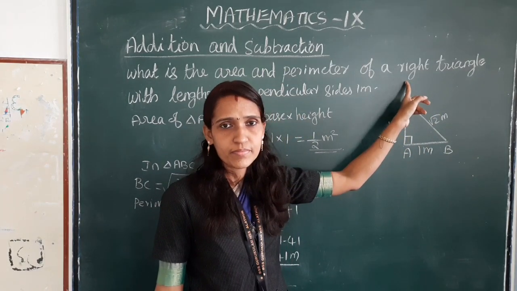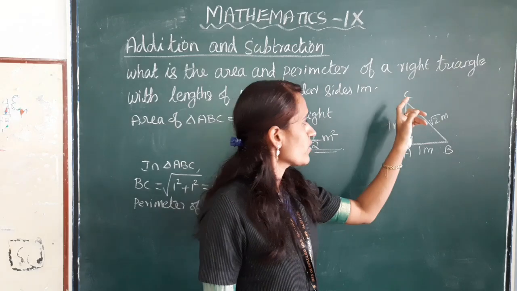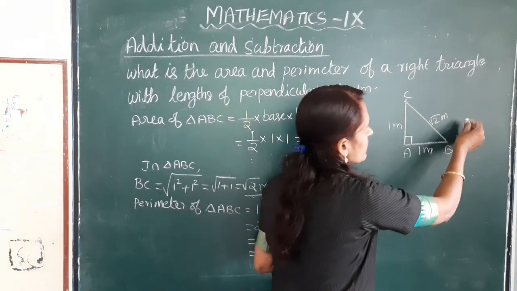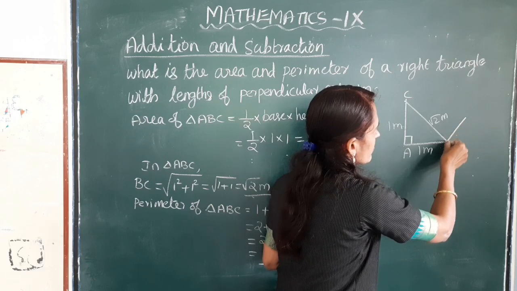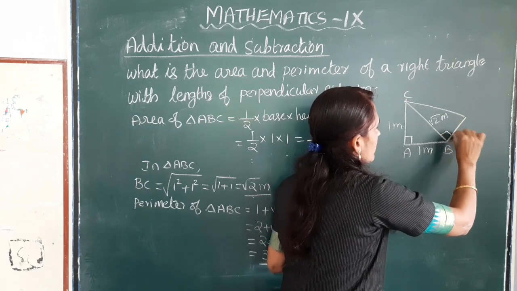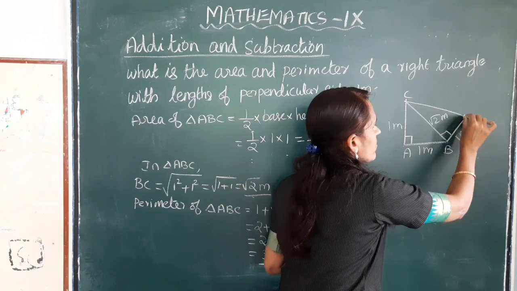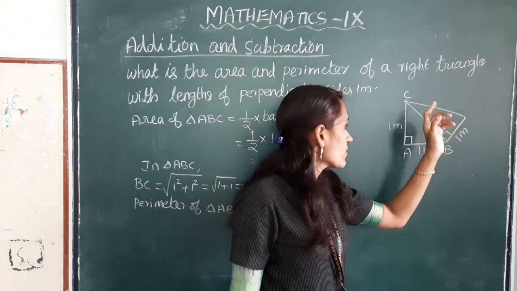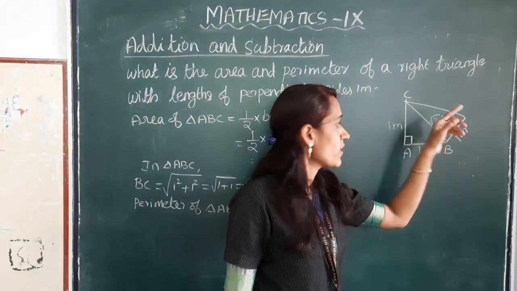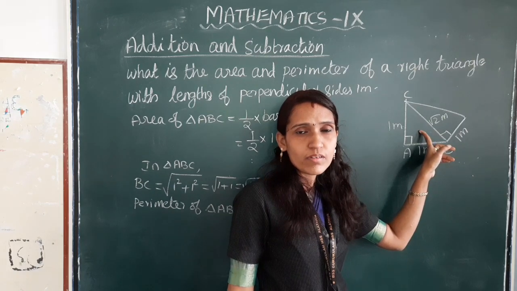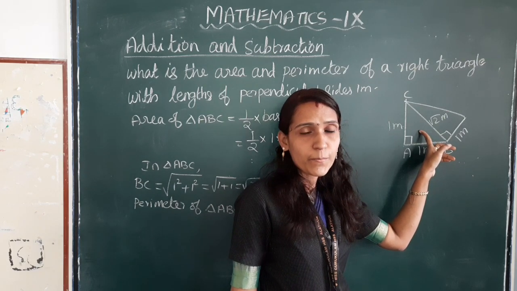Okay. Suppose we draw another right triangle on triangle ABC. How much perimeter of this triangle more than the perimeter of this triangle? How we have to find?